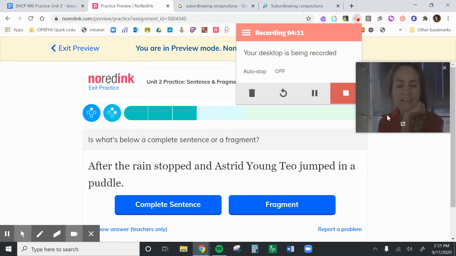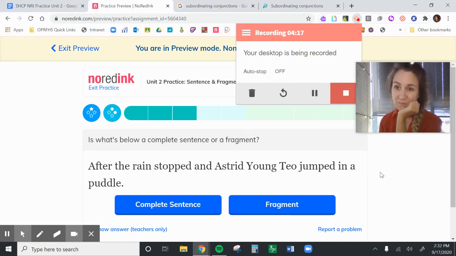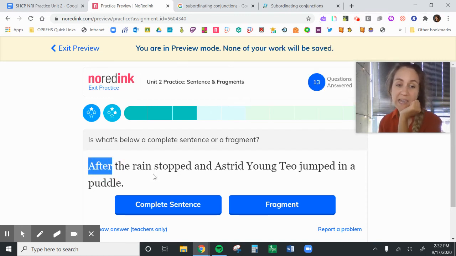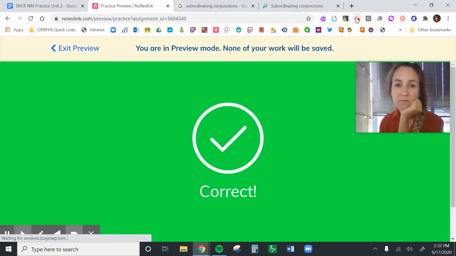I think this is the last one I'll need to show you, but sometimes NoRedInk is going to give you long fragments, so just watch out for that. After the rain stopped, Astrid's young Tio jumped in a puddle. So this looks really long, but it's not a whole thought, right? We have our SWABI, after, and we don't have any clause connecting to it. So on its own, this is a fragment.